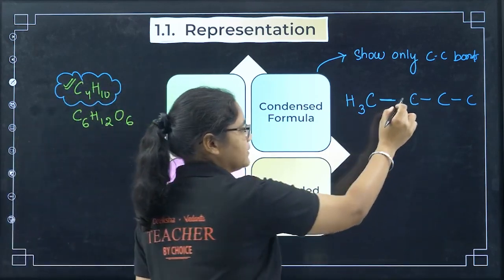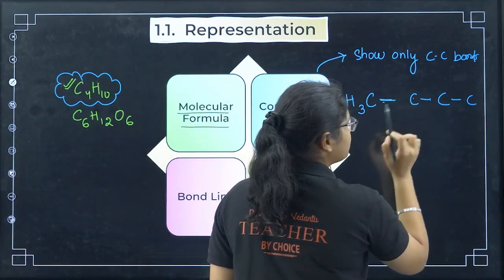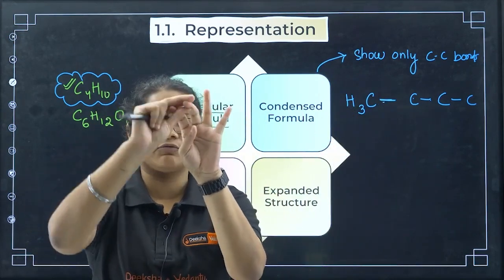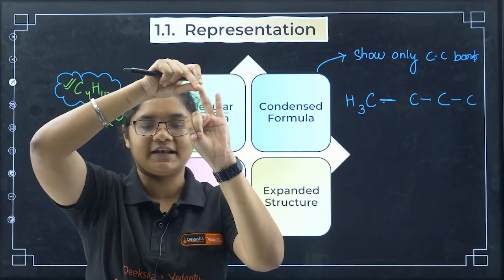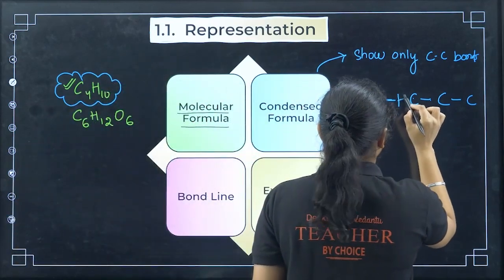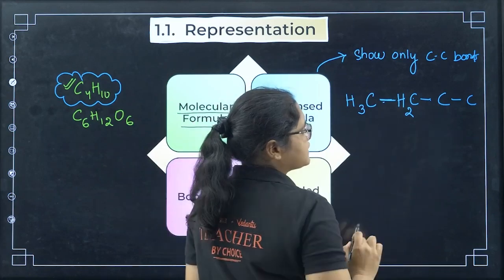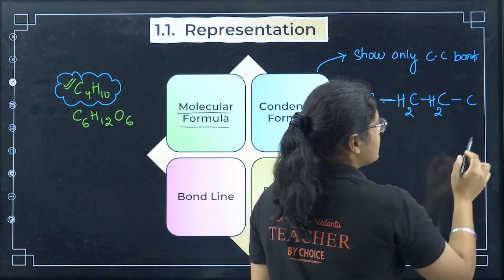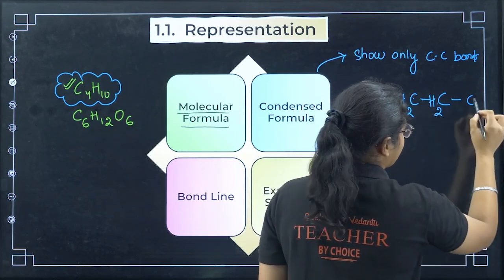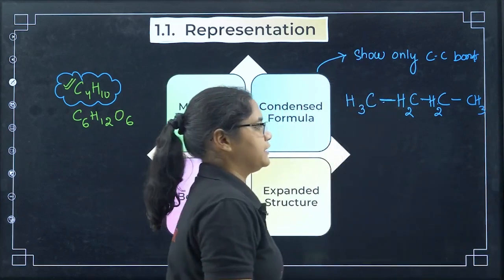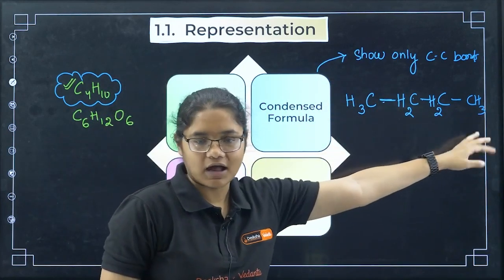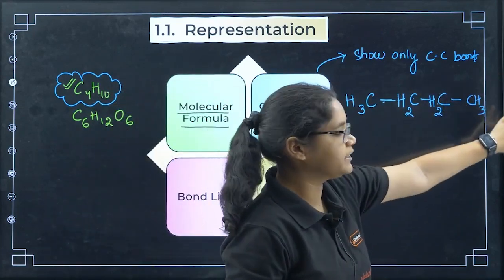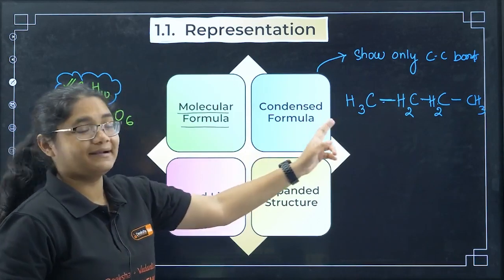Now moving to the next carbon. This carbon has already formed 2 bonds. Carbon can form 4 bonds, so out of 4, I subtract 2, and 2 more bonds are left, right? So these 2 will be hydrogen. Moving to the next carbon, here also this carbon has formed 2 bonds, so 2 more hydrogens will be there. Now this last carbon has formed only 1 bond and it will require 3 more bonds, so CH3. Remember, for the terminal carbons, the hydrogens should be written outside, for this carbon on this side and for this carbon on that side. This is your condensed formula.